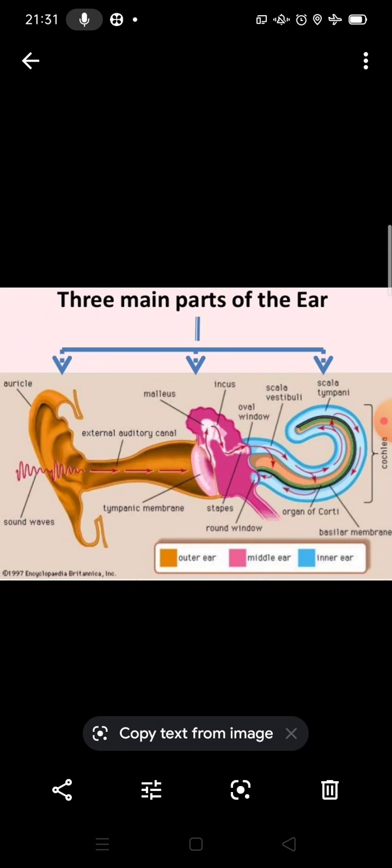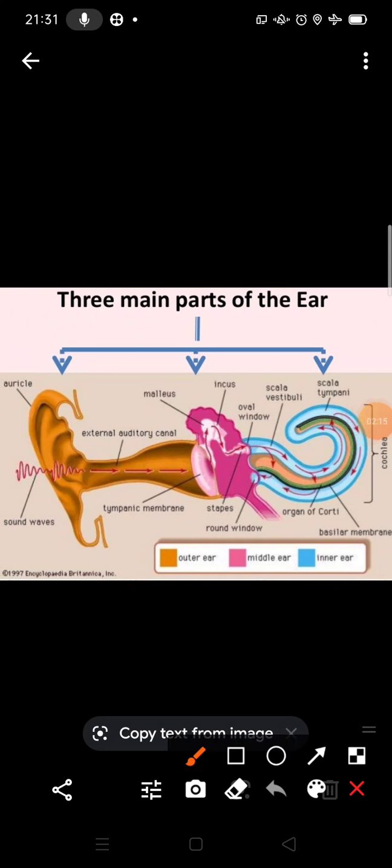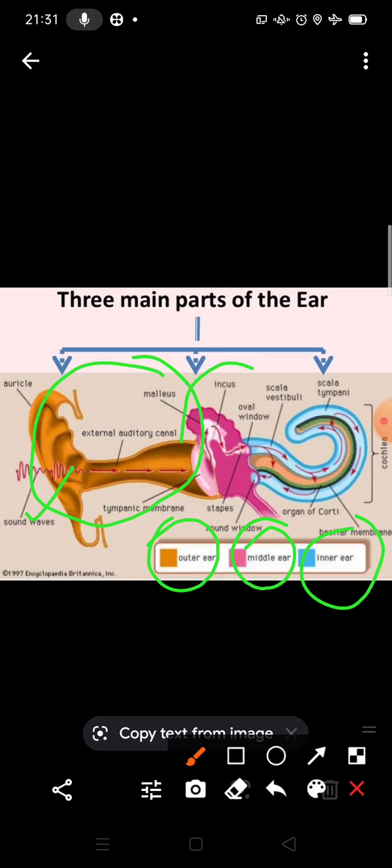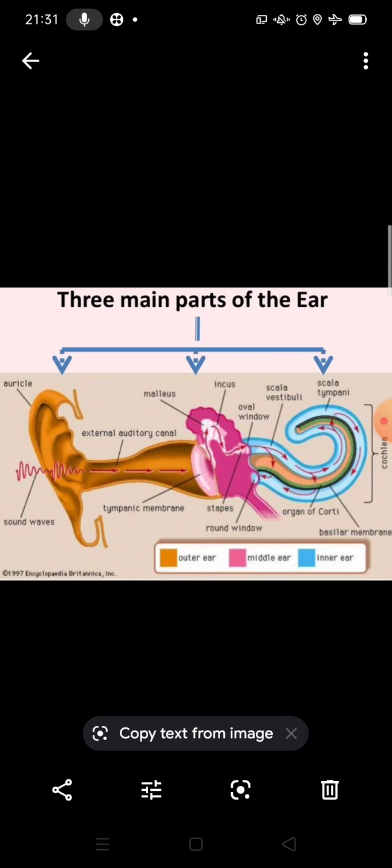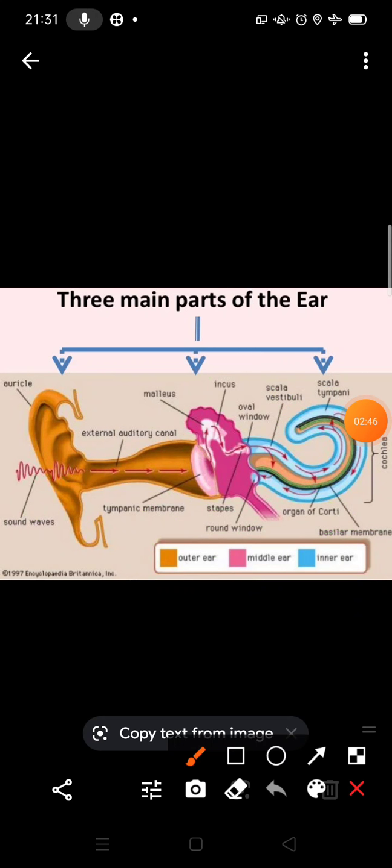Now students, if we talk about the three main parts of the ear, there are the three parts of the human ear: outer ear, middle ear and inner ear. You can see there is a diagram. You can see this yellow part is the outer ear, this is the middle ear and this is the inner ear. First we will discuss the outer ear.